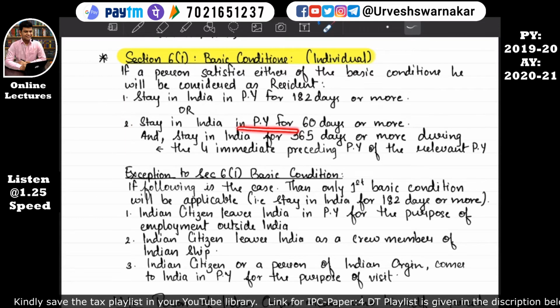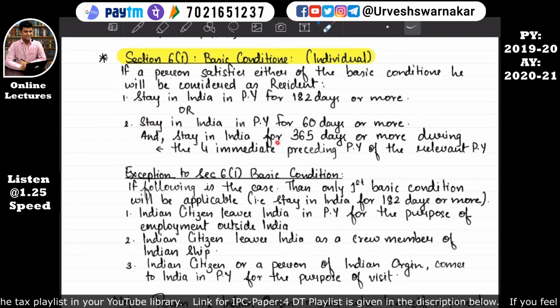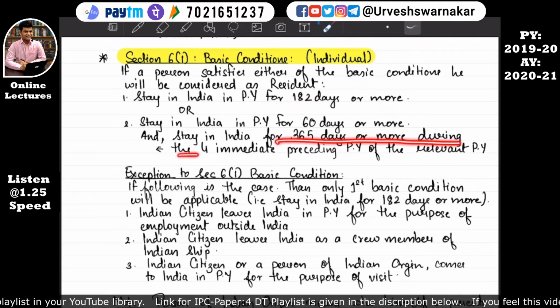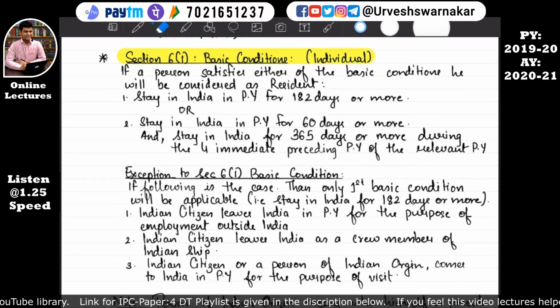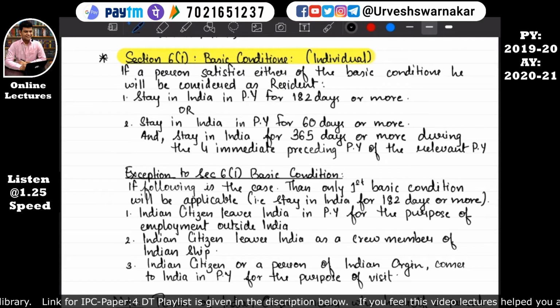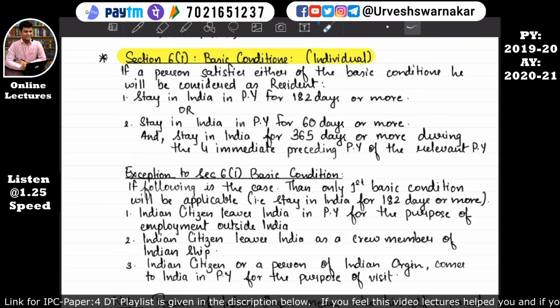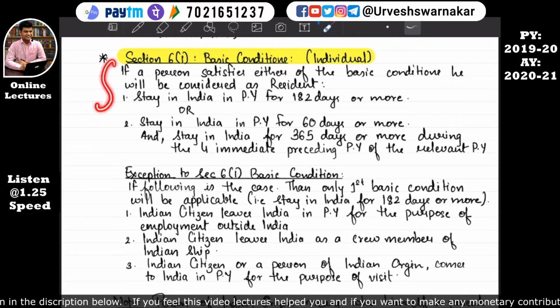Stay in India in the previous year for 60 days or more, and stay in India for 365 days or more during the 4 immediate preceding previous years of the relevant previous year. This part is something complicated. We'll understand it with an example. Don't worry. Let's understand the section first, then with the help of an illustration, I'll make this easy.